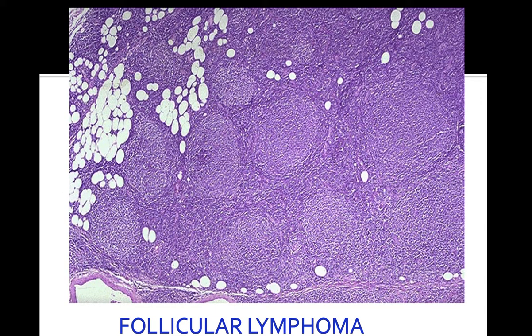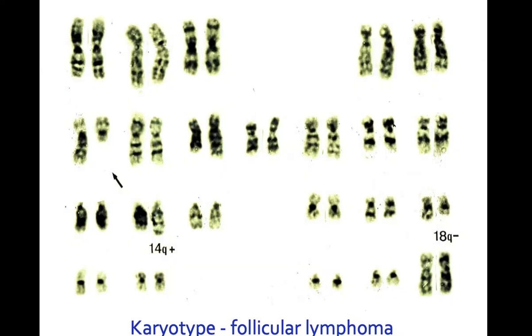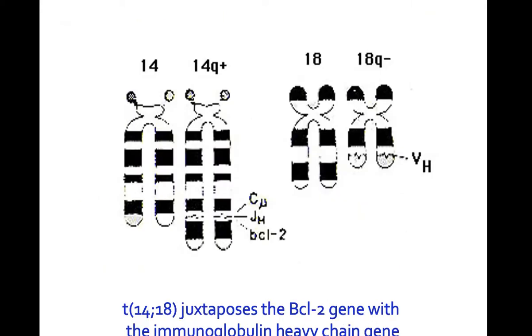This is the microscopic picture of follicular lymphoma mimicking normal lymphoid tissue showing germinal centers. This is a high-power view showing follicular lymphoma cells with small cleaved cells. This is the karyotyping picture of chromosomes showing the 14;18 translocation. This is a karyotypic image showing fusion of the BCL2 gene with the immunoglobulin heavy chain.